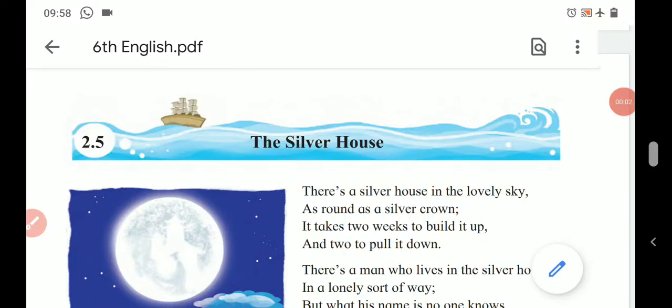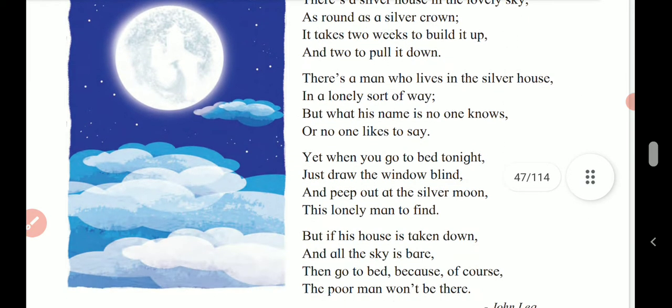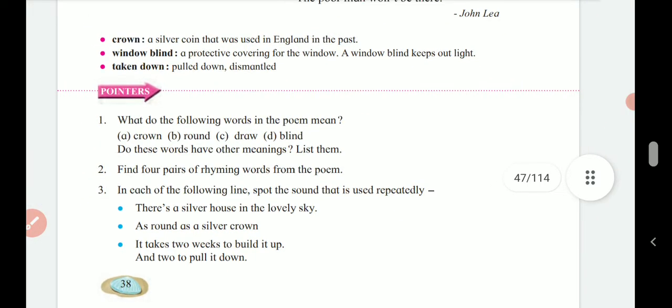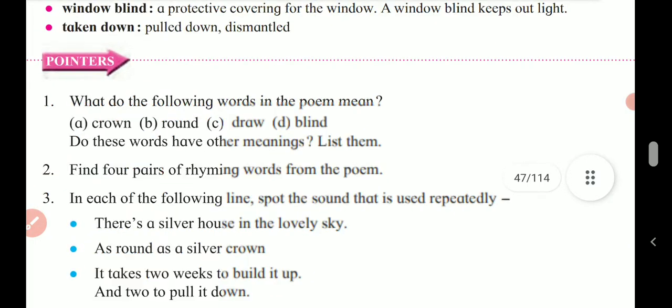Dear scholars, through the previous video, we learnt the poem The Silver House. I hope you might have watched the video and understood the explanation. Through this video, I am going to explain the activities or questions given in exercise or pointers.